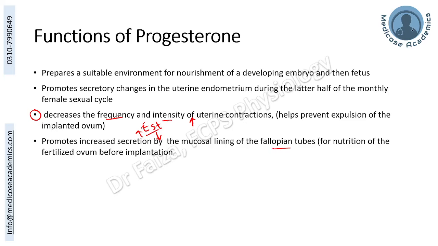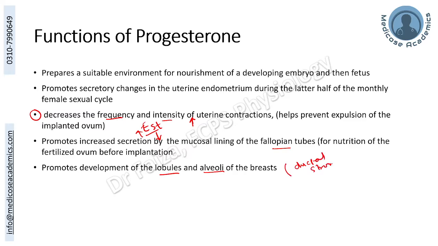Again, the growth of fallopian tube endometrial glands was by the estrogen, and its secretory activity is promoted by the progesterone, and these secretions are responsible for providing early nutrition to the ovum before implantation of the embryo. It promotes the development of lobules and alveoli of the breast, again preparing it for lactation, whereas estrogen was doing the same but by increasing the ductal and stromal tissue of the breast. So lobules and alveoli are directly stimulated by the progesterone.